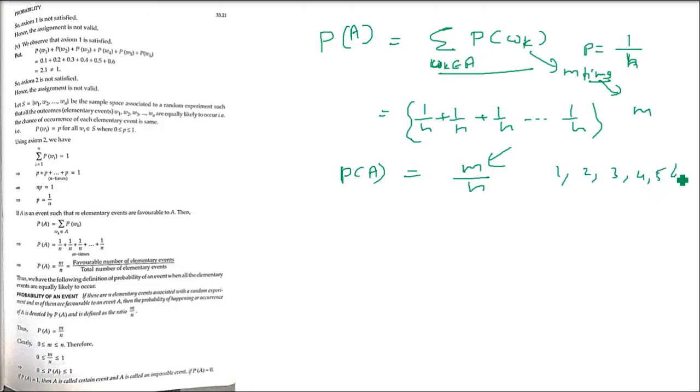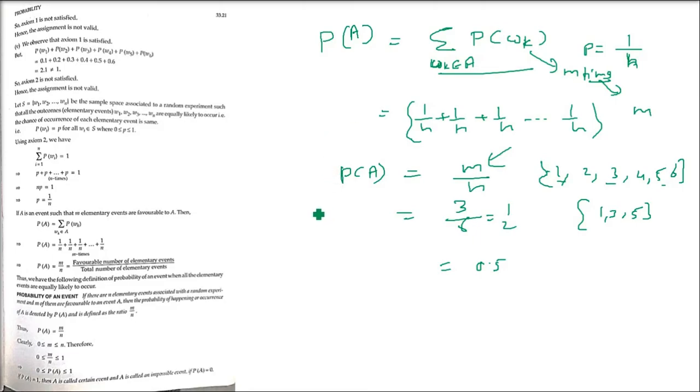For example, 1, 2, 3, 4, 5, 6, this is a die, and we ask what is the probability of getting an odd number? 1, 3, 5 is the set of odd numbers. So favorable is 3, and the total numbers are 6. So 3 by 6, which is half. So 0.5 is the axiomatic probability, right? Okay, now it is clear.